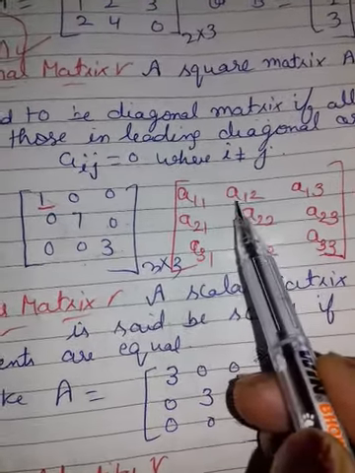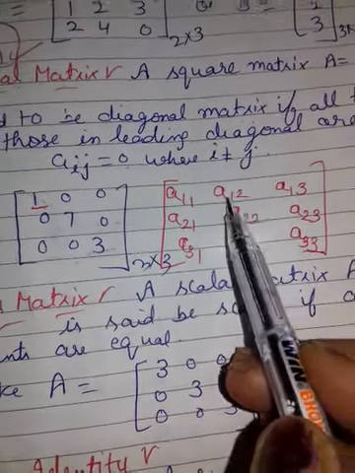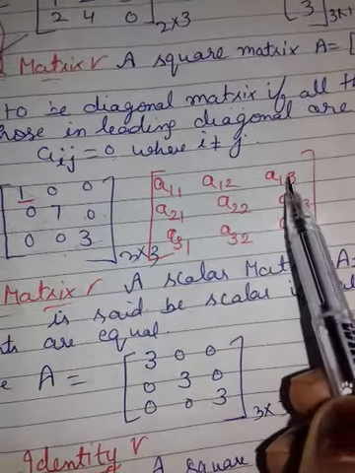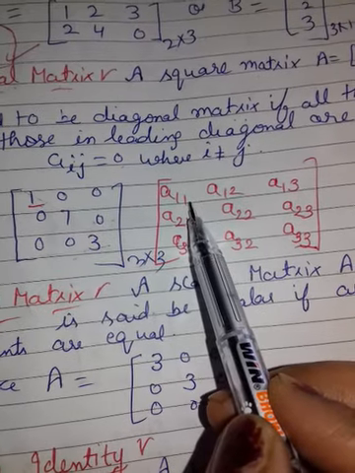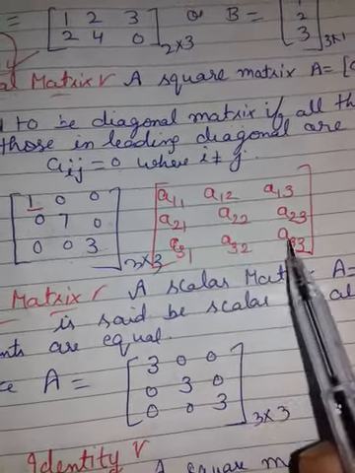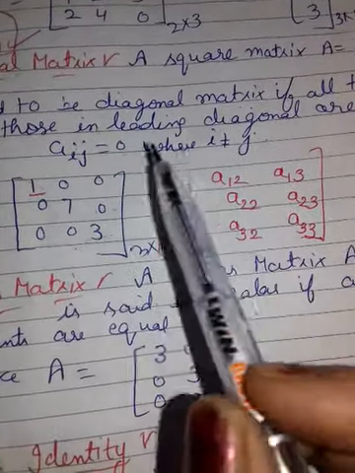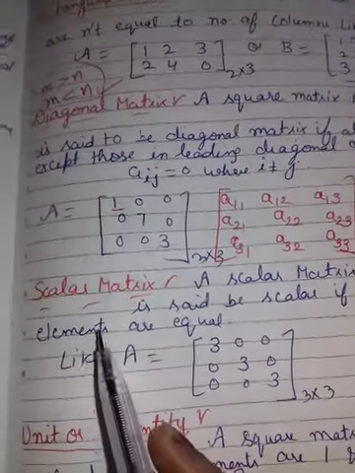See, what is here? i 1, j 2. Is it equal? No. So answer will be 0. This will also be 0. But here 1 1 same, so it will be another number except 0. Clear? Getting? If i is not equal to j, then it will be 0. This is known as diagonal matrix.